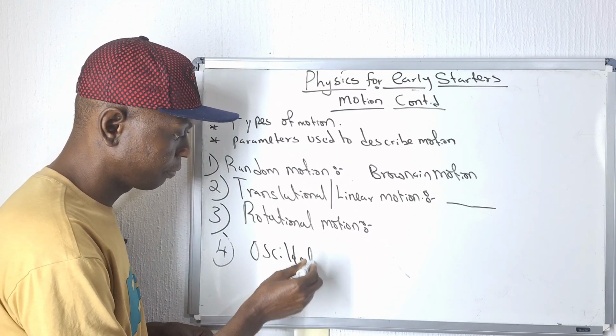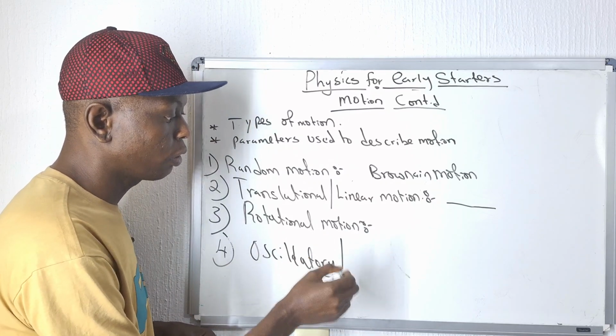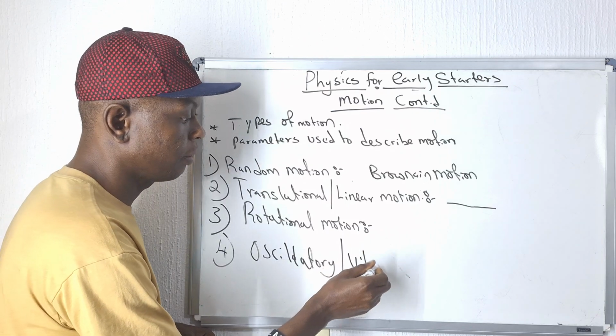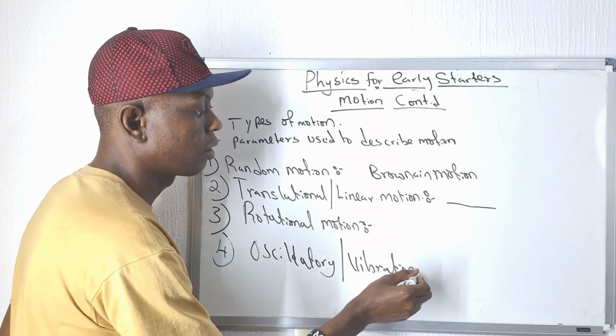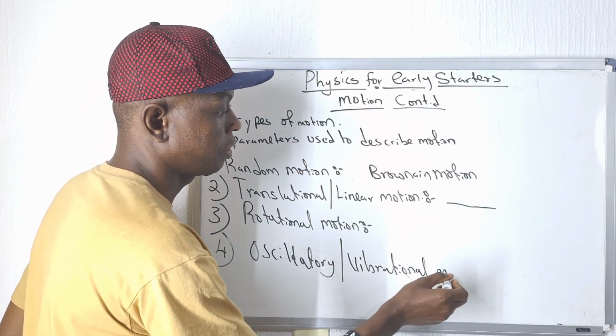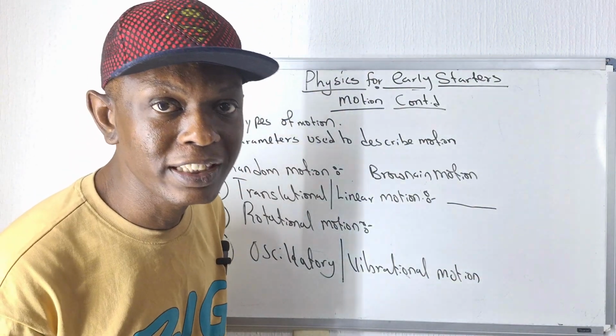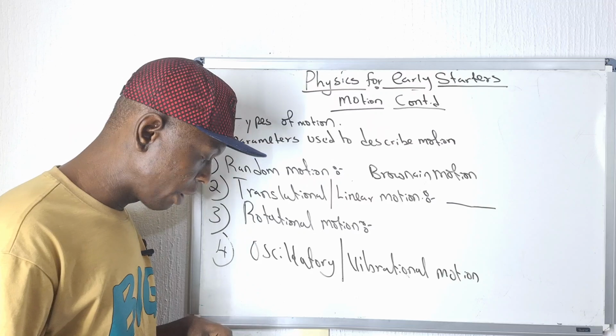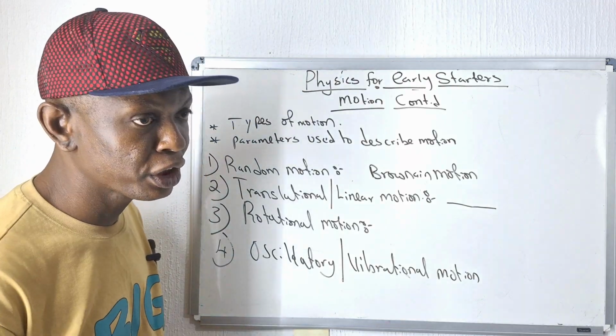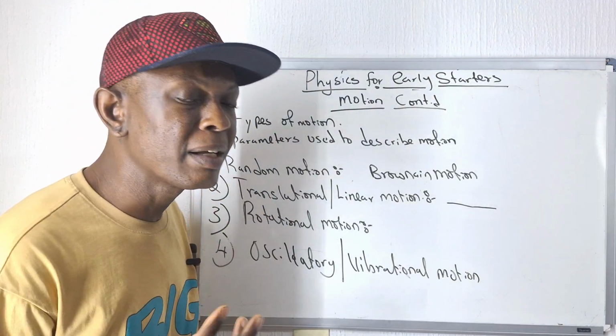oscillatory, also called vibrational motion. Some textbooks also call it periodic motion. So when you hear the words oscillatory, vibrational, or periodic motion, it is simply the same thing.